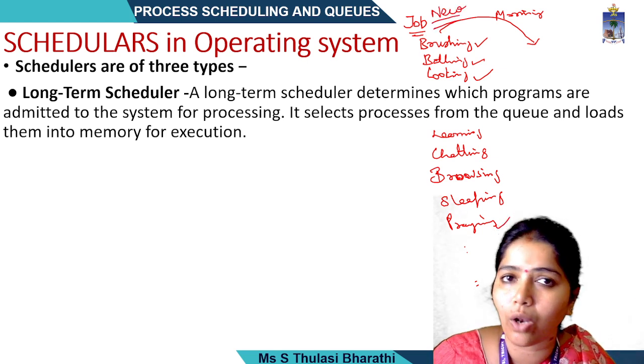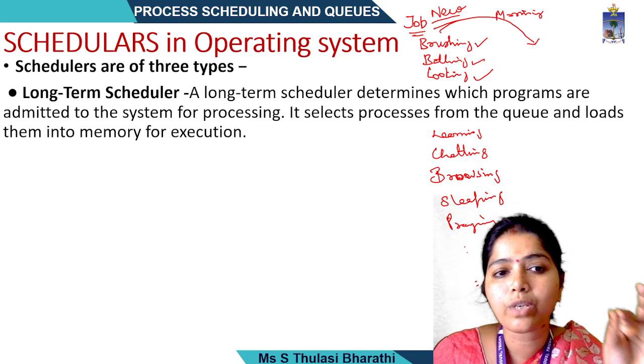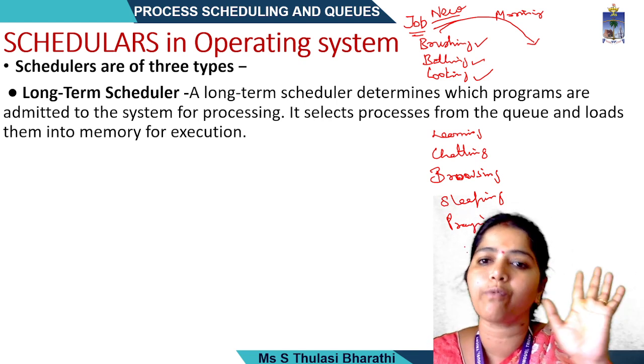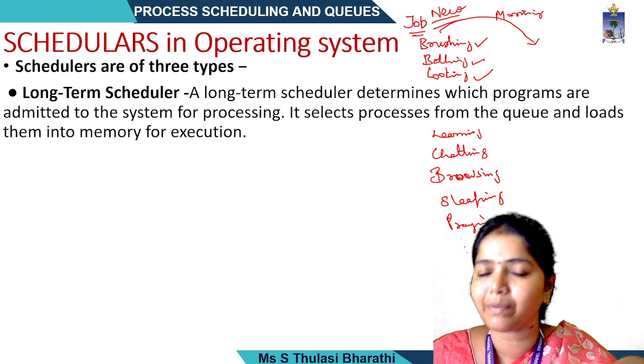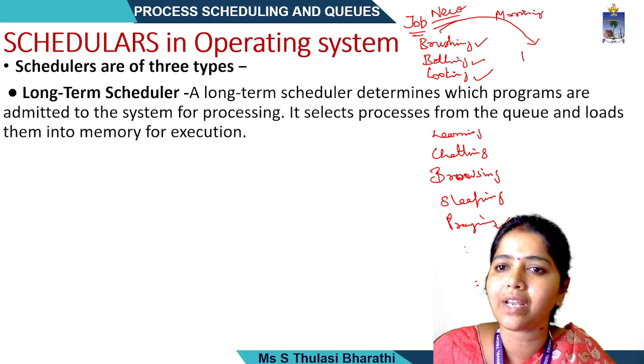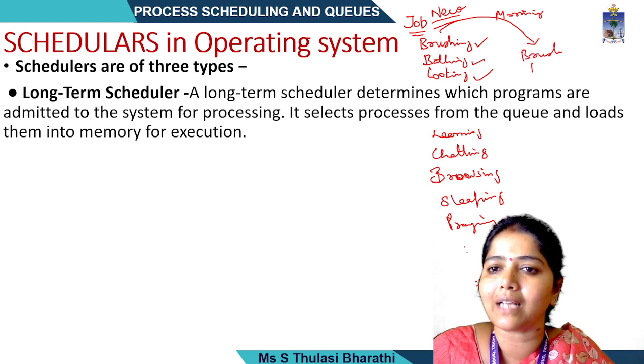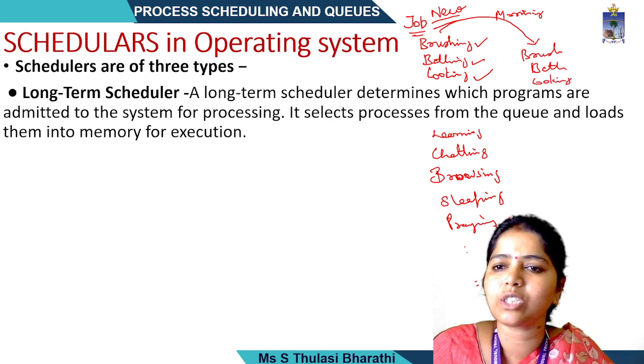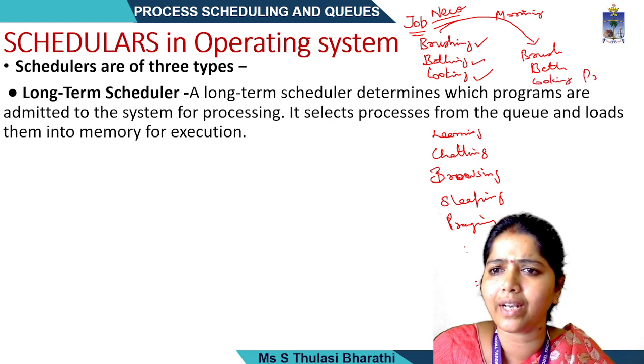So what a long term scheduler does is determine which programs are admitted to the system for processing. Now, in the morning I want brushing, bathing, cooking, and praying.